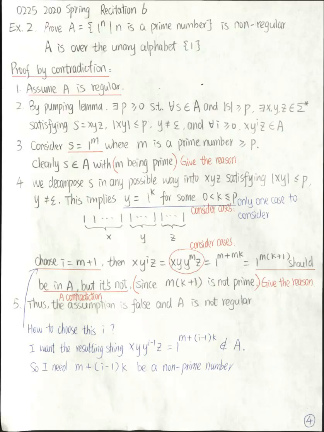So up to now we have shown that a string S is in A, and if we pump this S m plus 1 times, the resulting string should be in A, but it's not. So that's a contradiction. Now we can conclude the assumption is false and A is not regular.